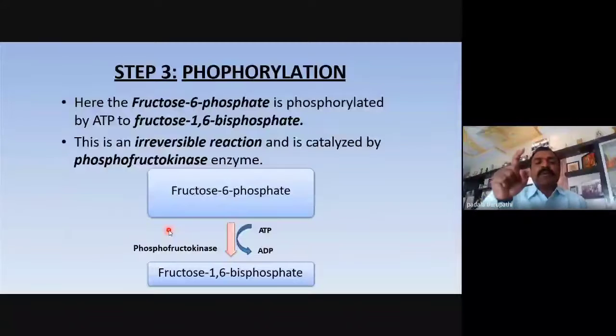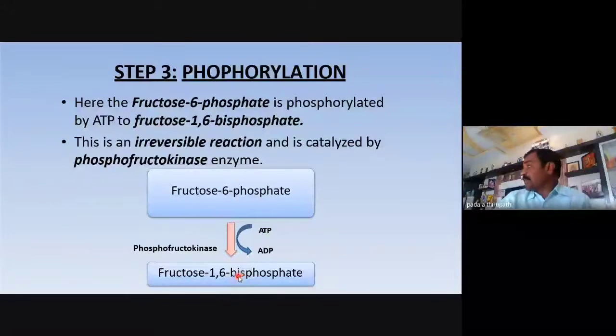Glycolysis depends upon this PFK. So this is the third step, phosphorylation. Fructose 6-phosphate utilizes 1 ATP to form fructose 1,6-bisphosphate. Is it clear?